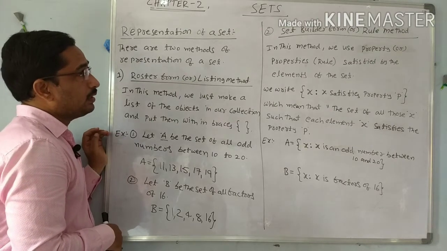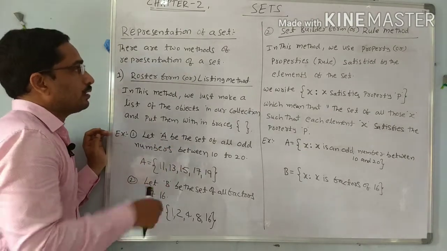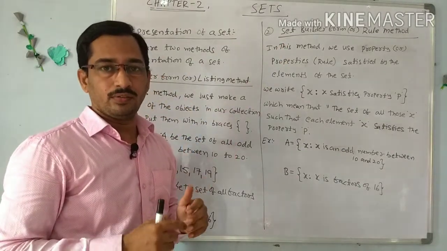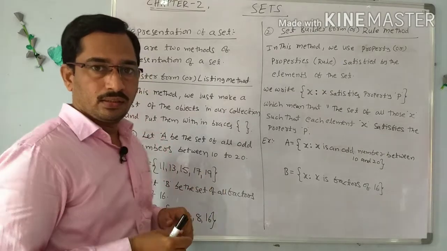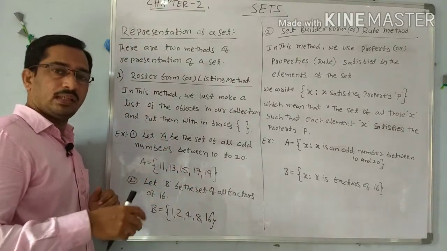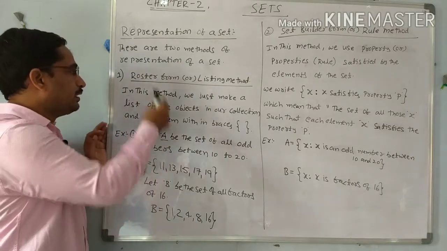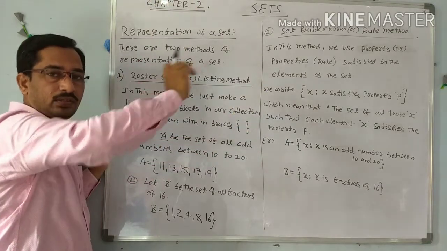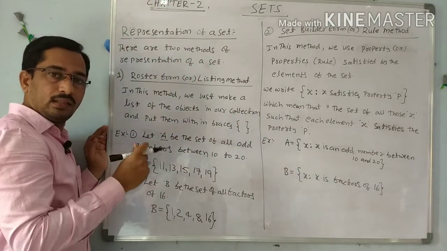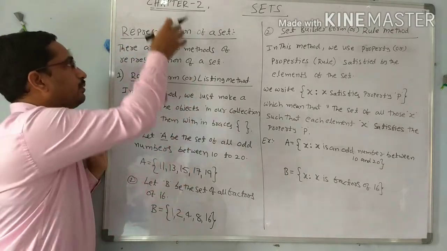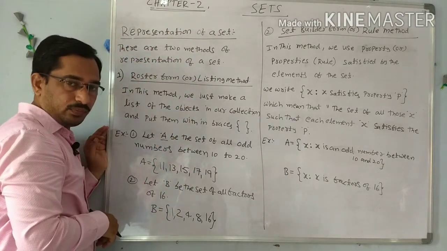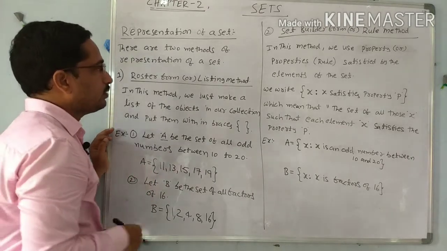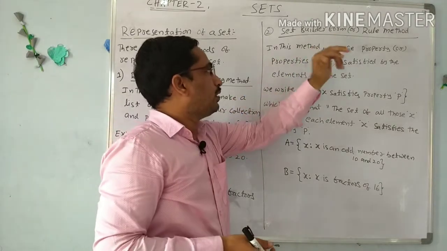Next, why do we need to write the second method, the set builder form? If there is a large amount of data to write, like all the even numbers or all the odd numbers, then there are infinitely many numbers. It is a very lengthy process to write all the odd numbers, say up to 1000, or all the even numbers from 1 to 1000, a big lengthy list. To write this in a simple way, we use one more method, the set builder form or rule method.